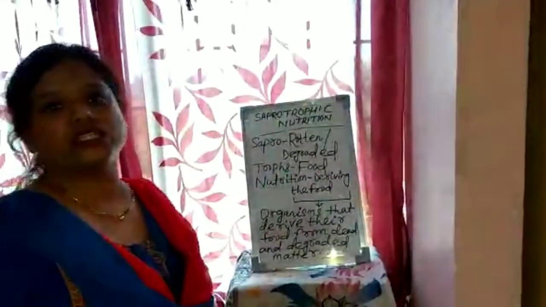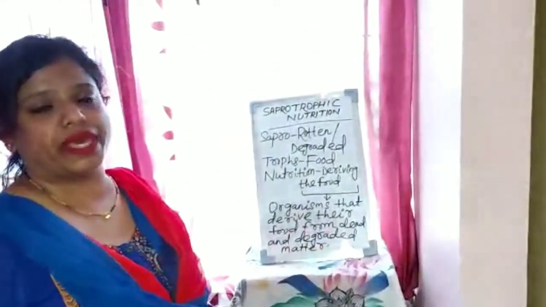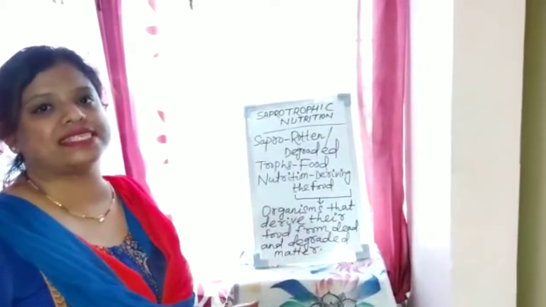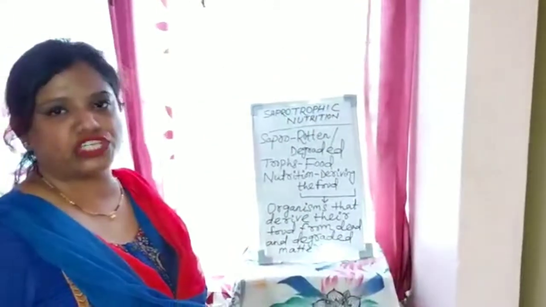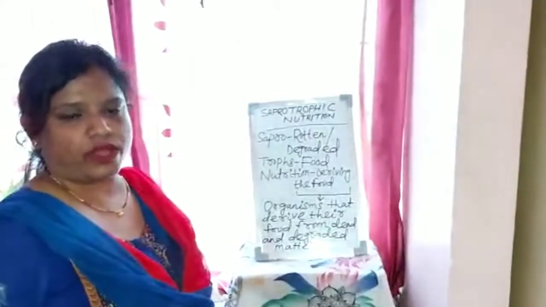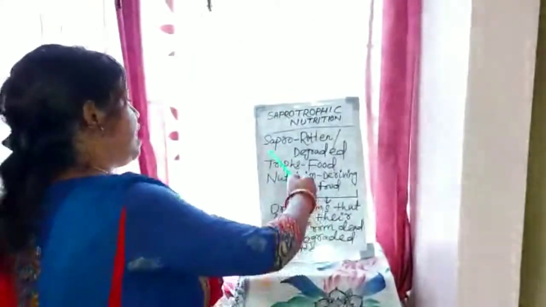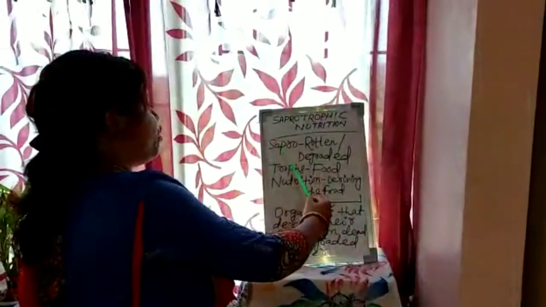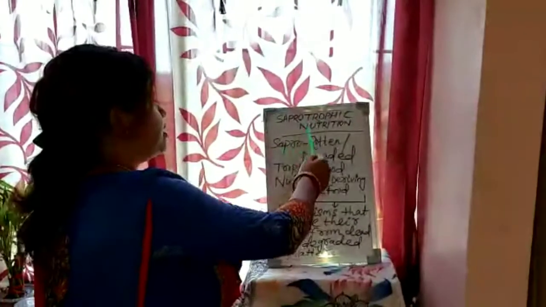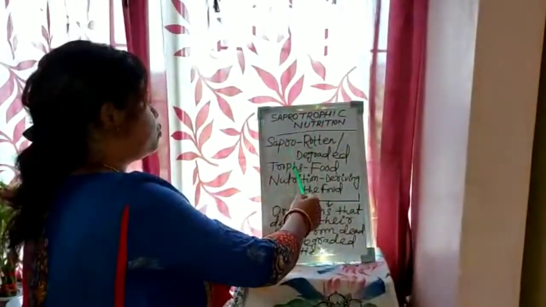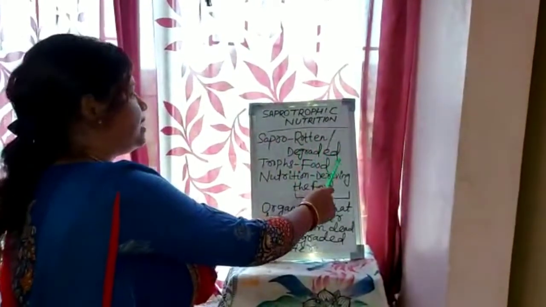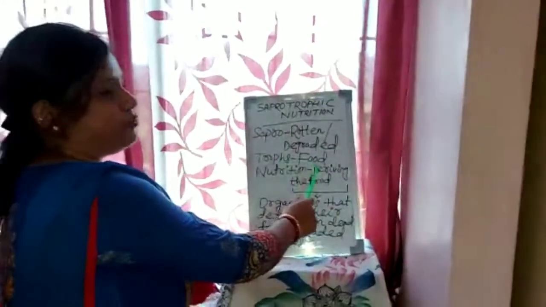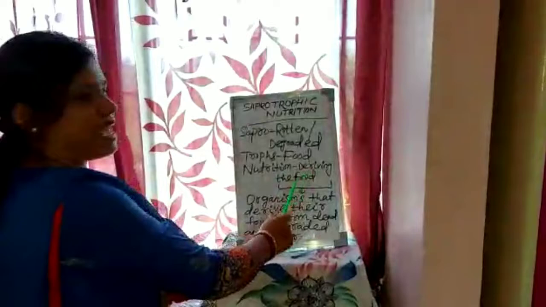Before going into the topic, we should first know what saprotrophic means. Because you already know nutrition. Nutrition is a way of deriving food from different sources. Now, next is sapro and trops. The word saprotrophic consists of two terms, sapros and trops. Sapros means rotten or degraded, whereas trops means food, and nutrition means deriving the food.